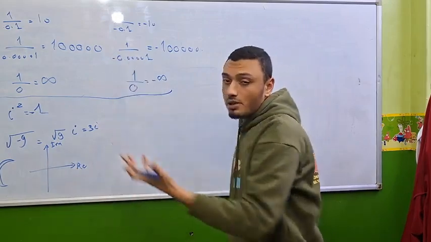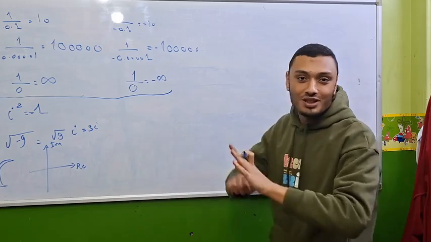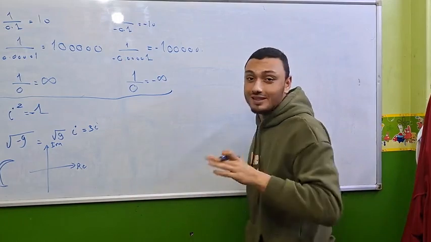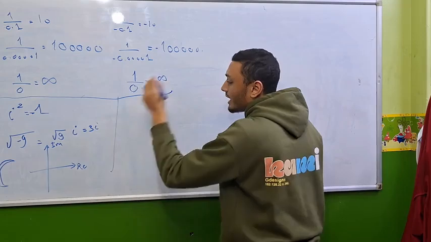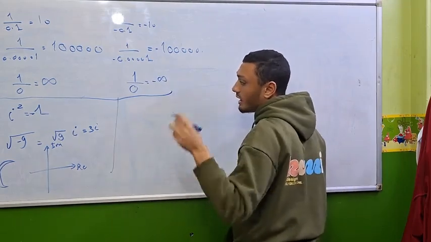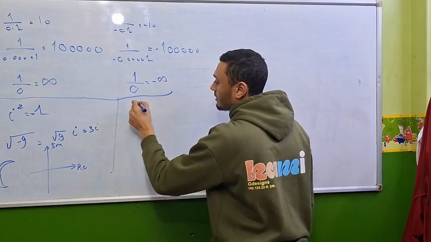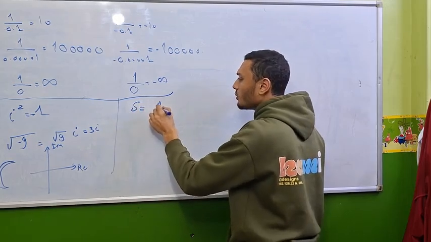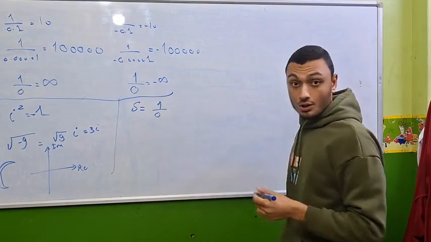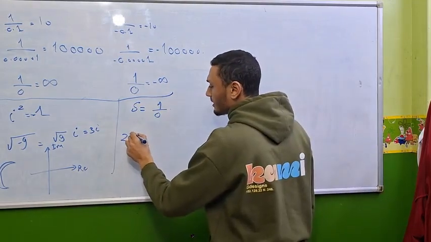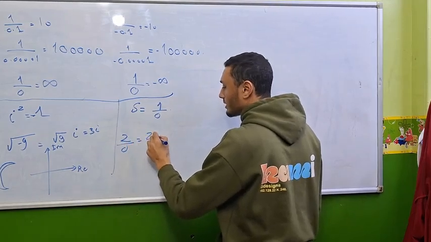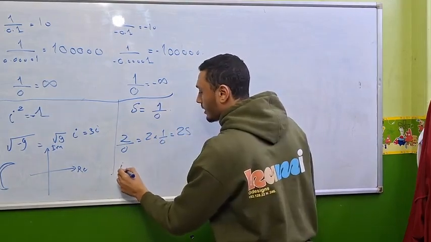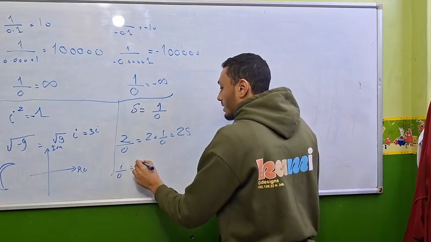Why don't we do the same thing with 0? I'm the genius who got this idea. I would construct a new number system and would call it Saif's number system. So, let's say that there is a number, let's call it s, for Saif. So s is defined as 1 divided by 0. So, 2 divided by 0 is 2 times 1 over 0, which is 2s. i divided by 0 is i times s.